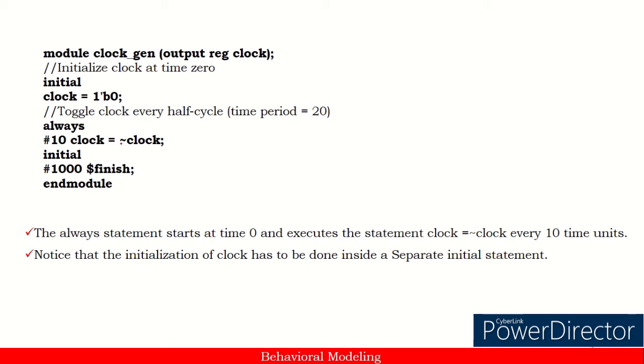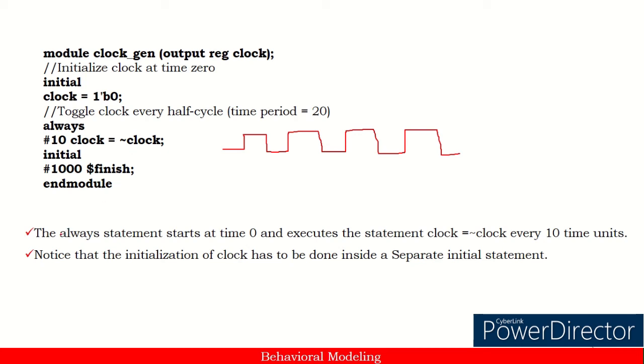And as I said, this always statement is going to be executed until the simulation ends, meaning until 1000 time units the clock continuously has a value 0 and then 1 and then 0 and then 1, always. This process goes on until the simulation ends. That's why always is used with the clock signal.